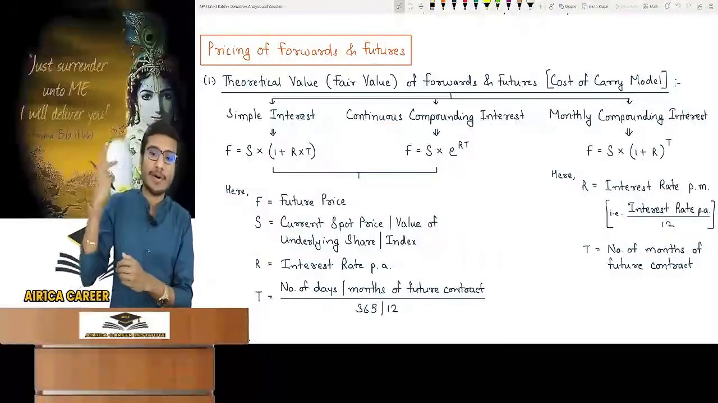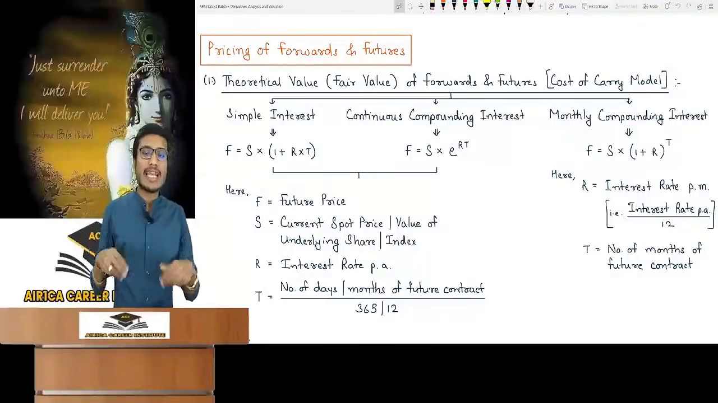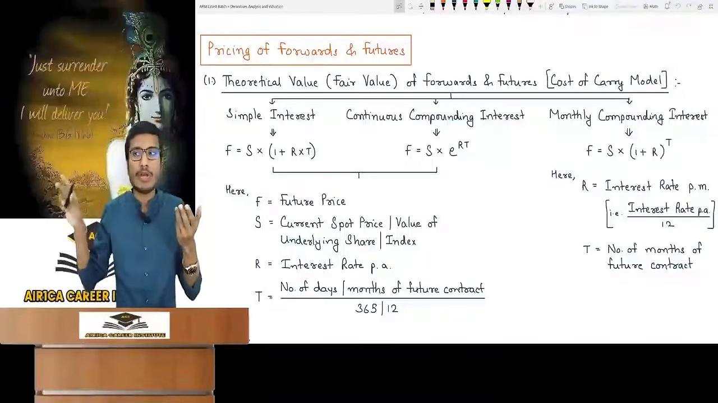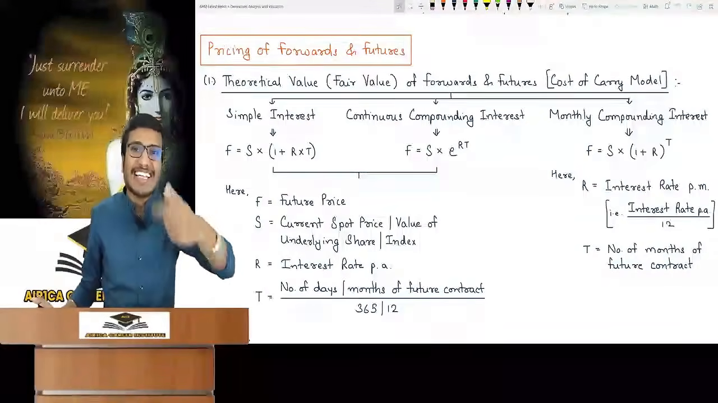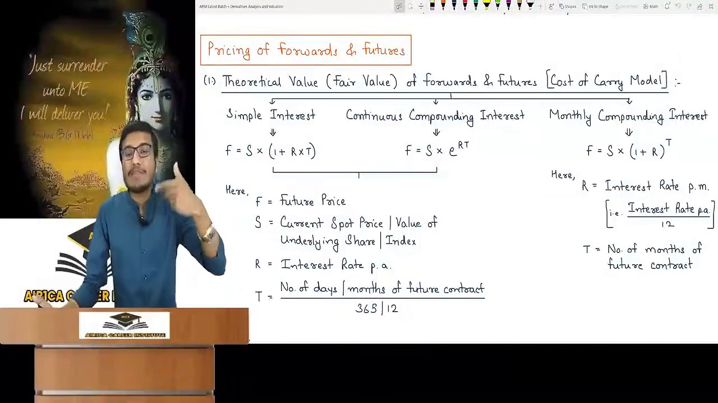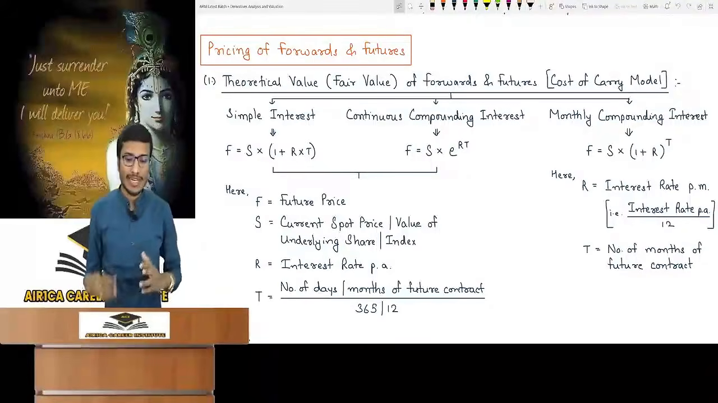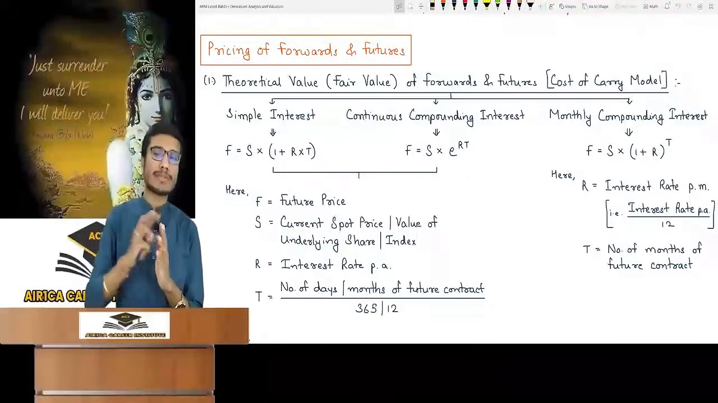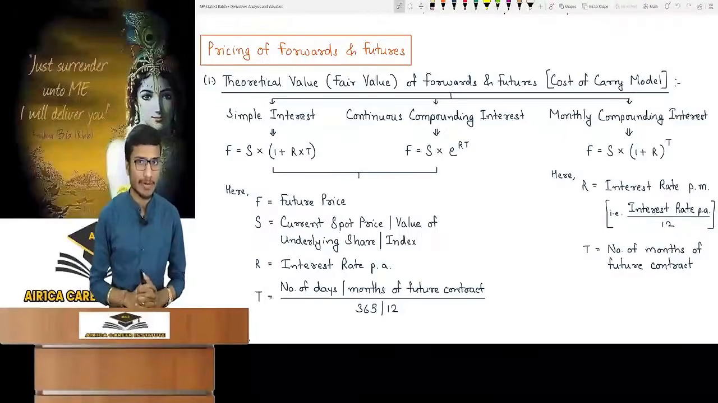Because monthly compounding is happening, the interest rate will be per month. So you have to take the interest rate per month in the formula. If you are given the interest rate per annum and it is asked to compound monthly, then divide it by 12 so that you get the interest rate per month. Use it this way. In time, the number of months to maturity of the future contract will come. What will come in time? Number of months. It will tell us when the future contract will mature; the power will be 3 in our example. You have to take care of all this.